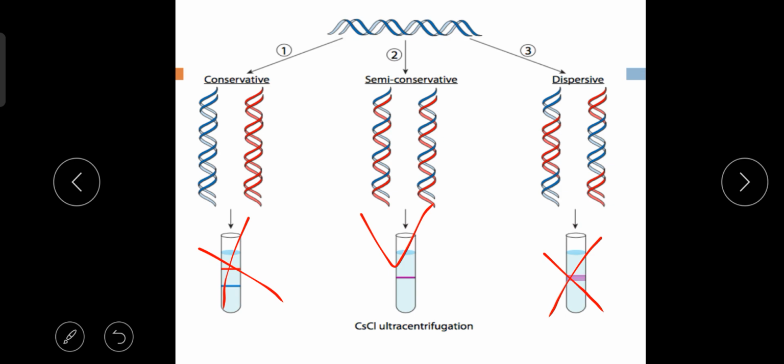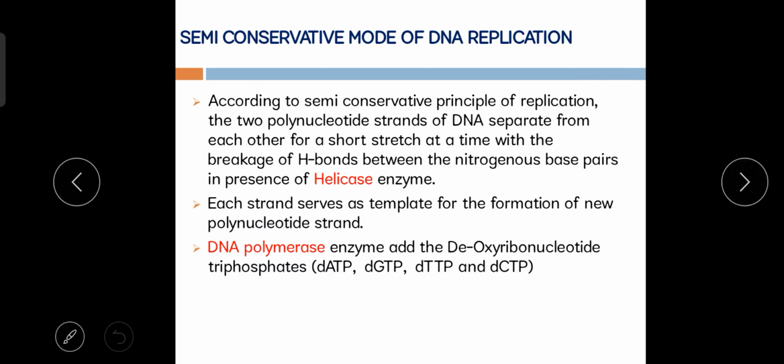So now let's move to our next slide, that is the semi-conservative mode of DNA replication. Here you can see, according to semi-conservative mode of DNA replication, the two polynucleotide strands of DNA separate from each other for a short stretch at a time, with the breakage of hydrogen bonds between the nitrogenous base pairs with the help of helicase enzyme.